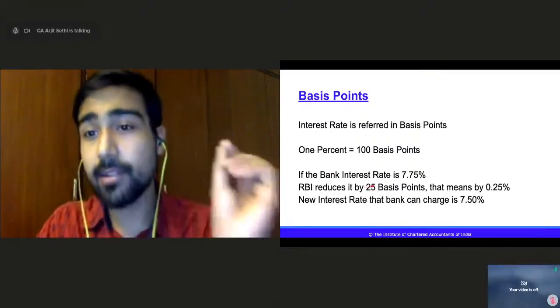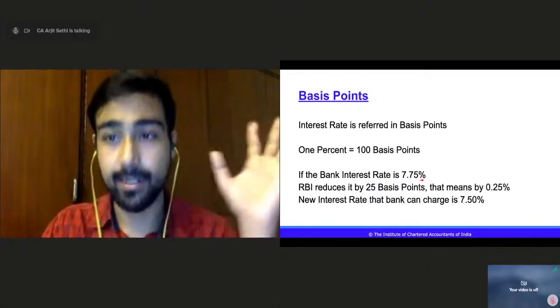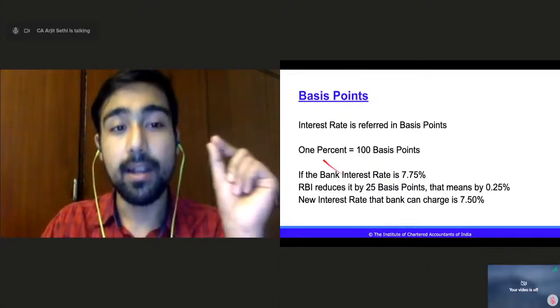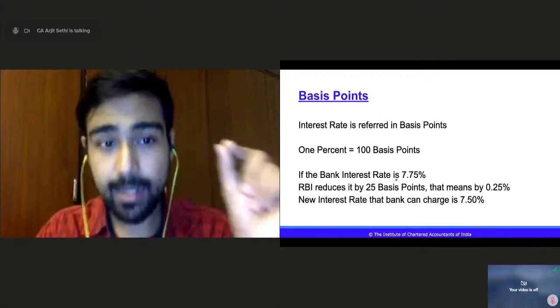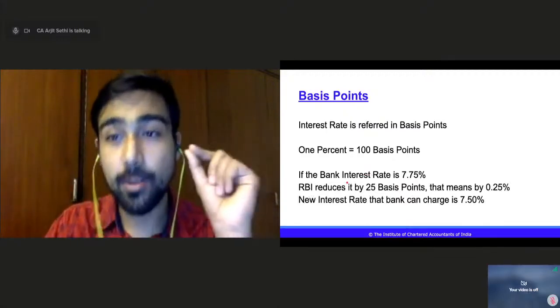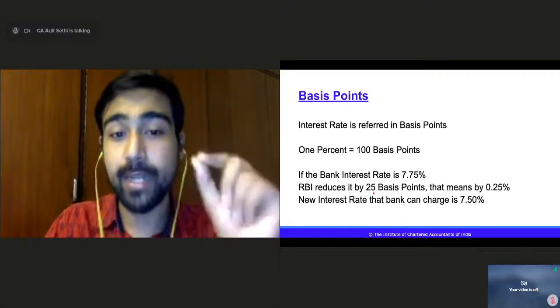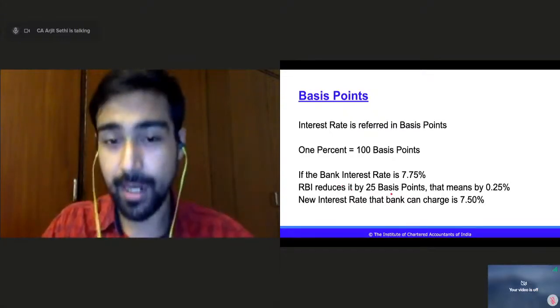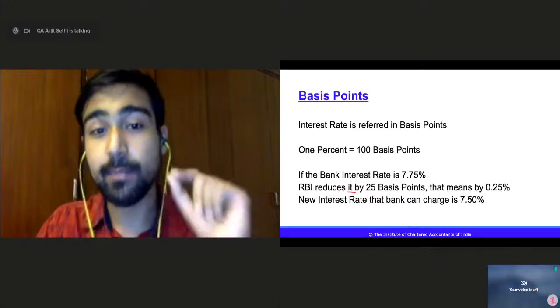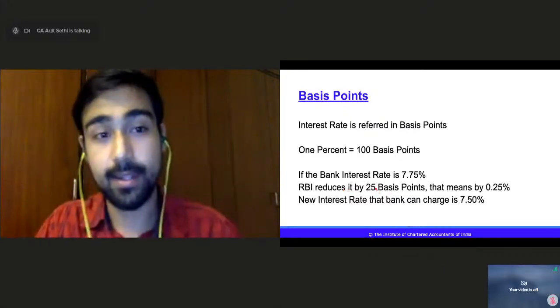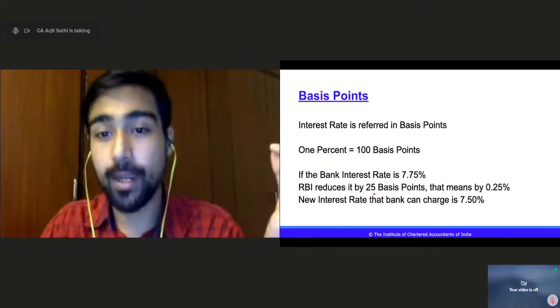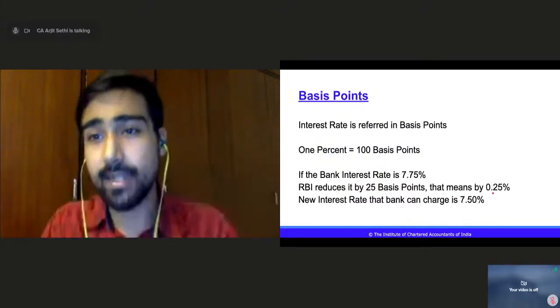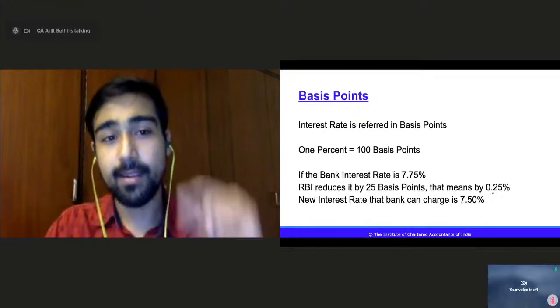Now, let us suppose that the bank interest rate is 7.75% and RBI tells you to reduce it by 25 basis points. 1% is 100 basis points, so 25 basis points is 0.25%, right? Simple maths.